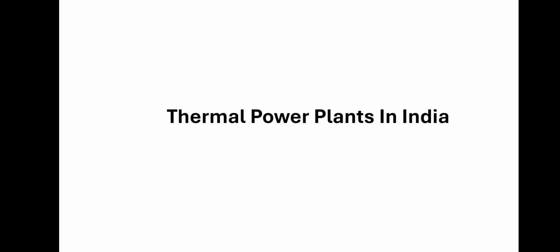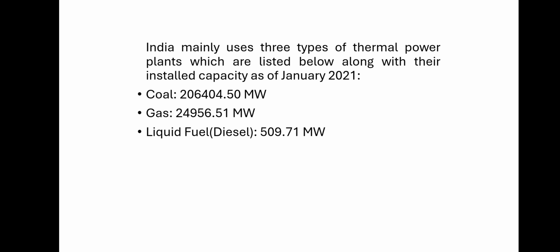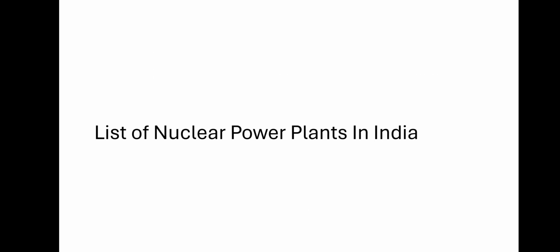Some of the thermal power plants in India. India mainly uses 3 types of thermal power plants, which are listed below. Coal-fired thermal power plants contribute 2,06,404 megawatt, gas 24,956 megawatt, and diesel power plants 509 megawatt.